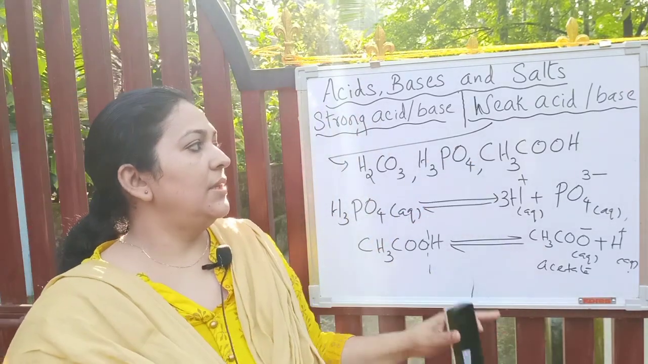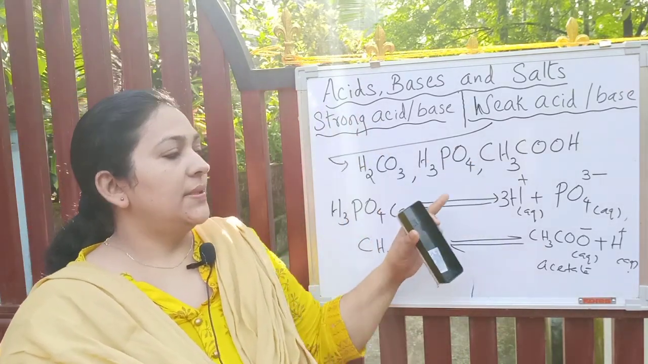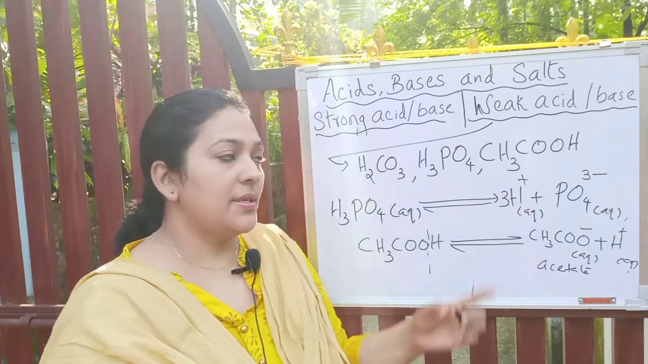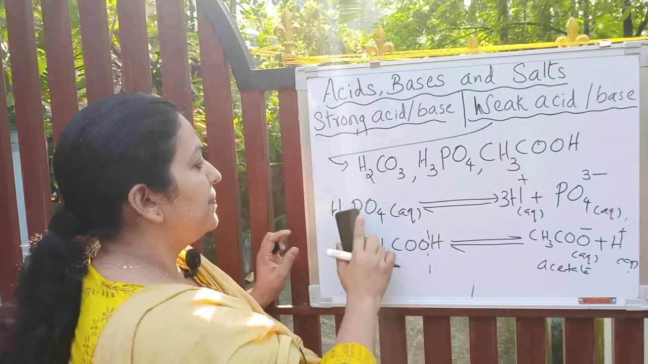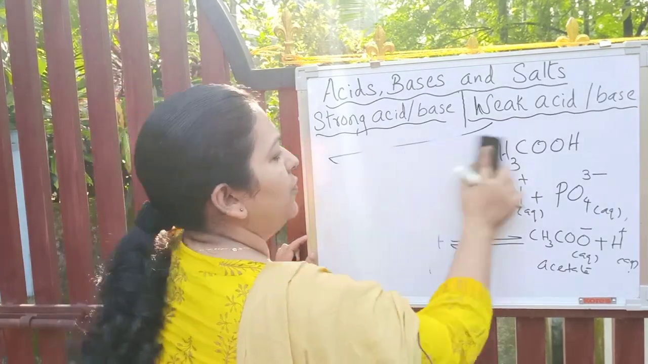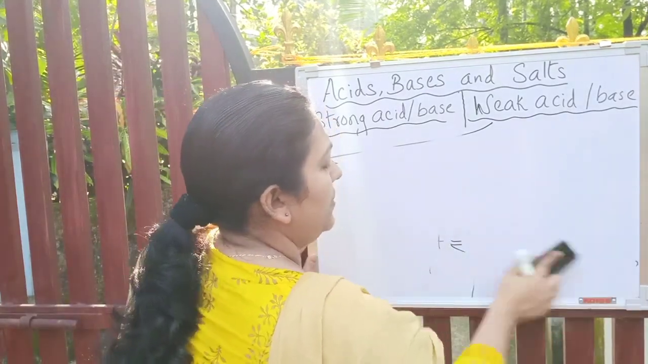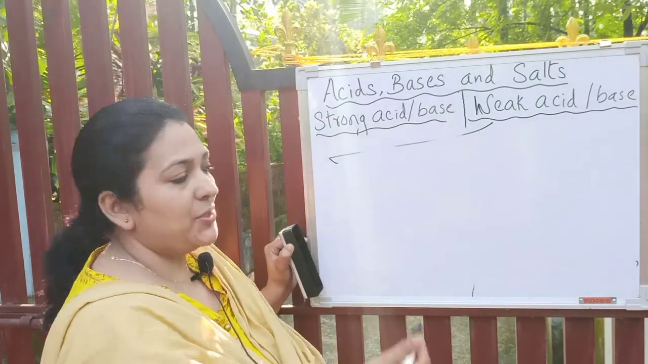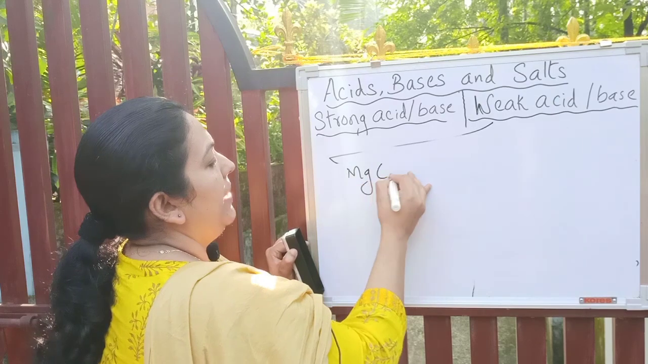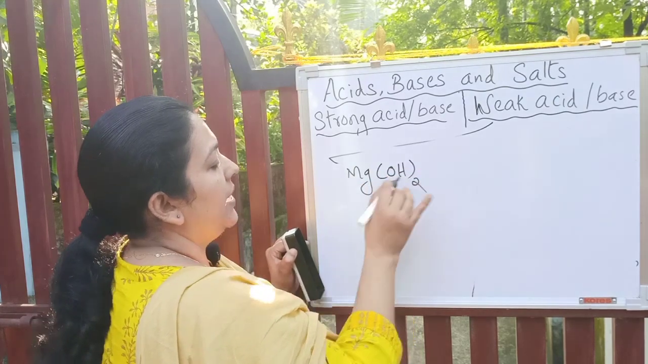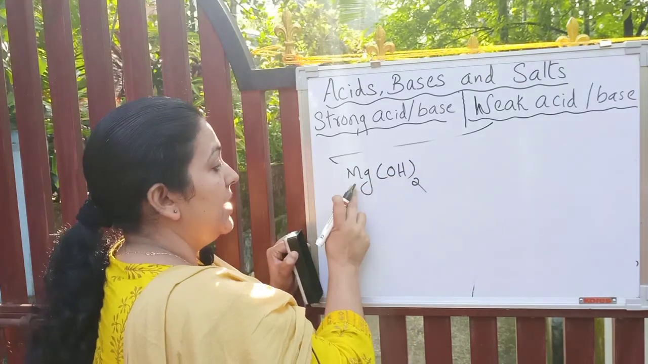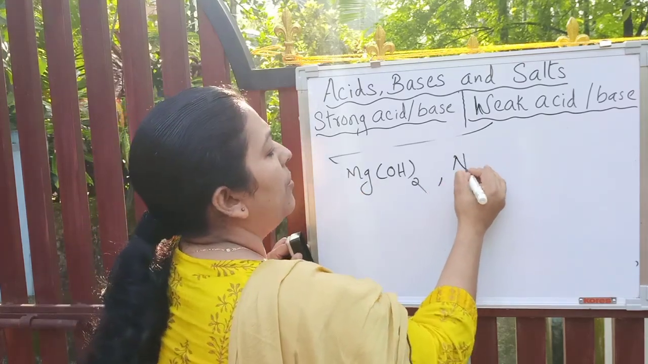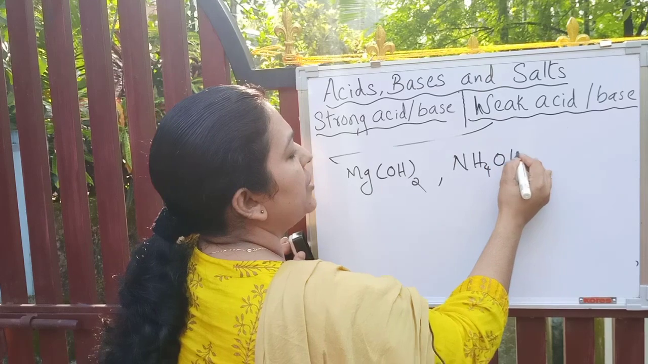Hope you understood weak acid. Weak base we didn't discuss, so we will discuss weak base also. In the same way, examples of weak bases are magnesium hydroxide, Mg(OH)2, because the valency of magnesium is 2. Another example, ammonium hydroxide, NH4OH.